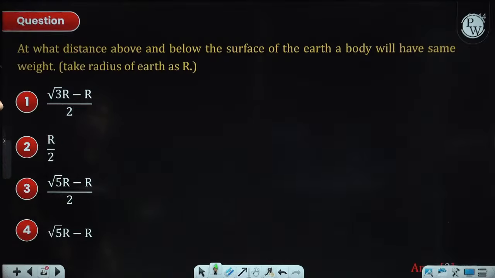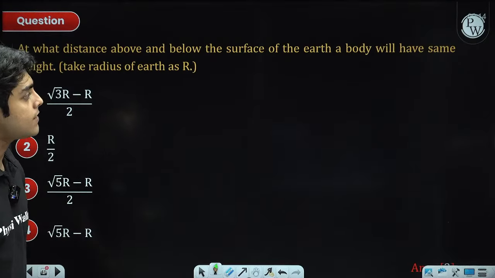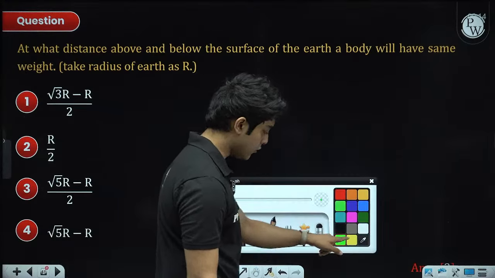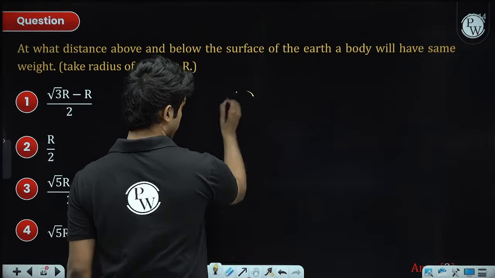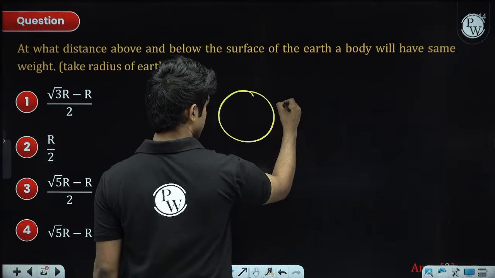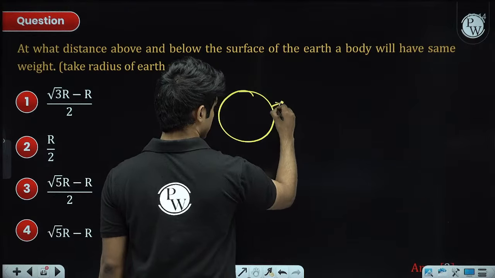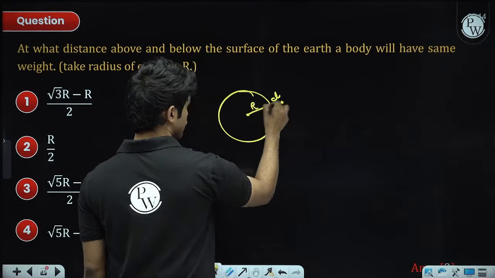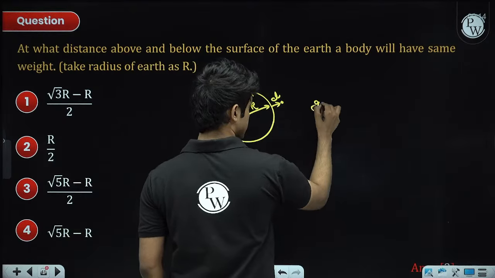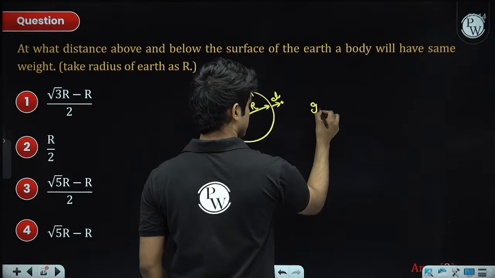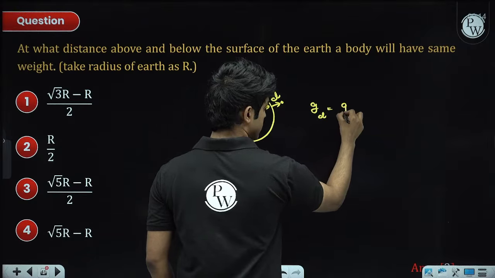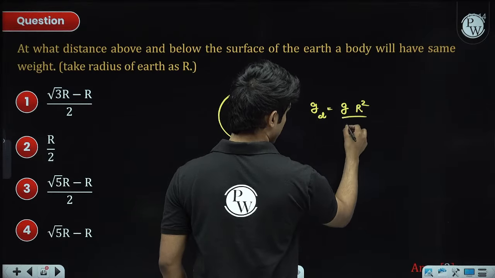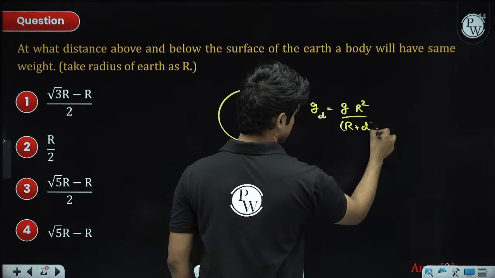At what distance above and below the surface of the earth a body will have same weight? So we need to talk about the value of g. So if you have a point which is a distance, let's say d above the surface of the earth, the g at that location is given to us as g at the surface times R square upon R plus d the whole square, right?